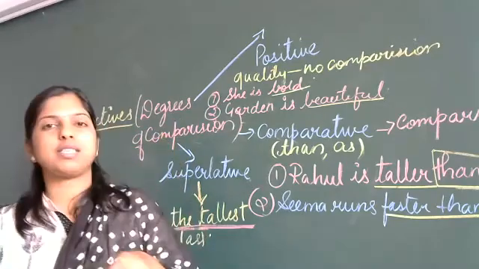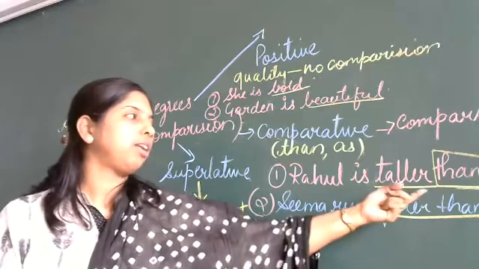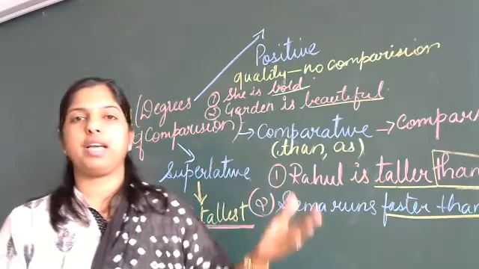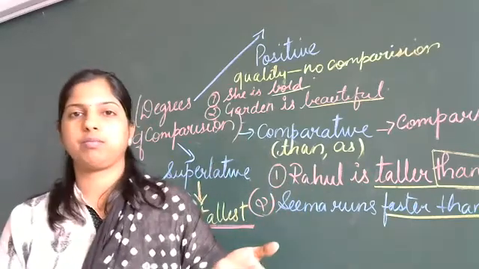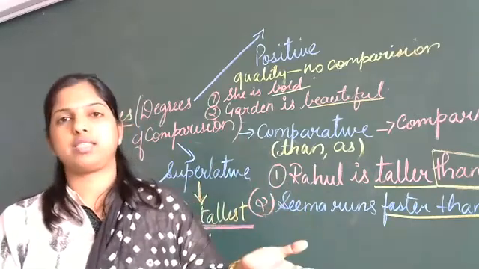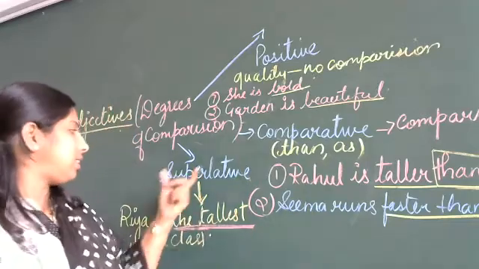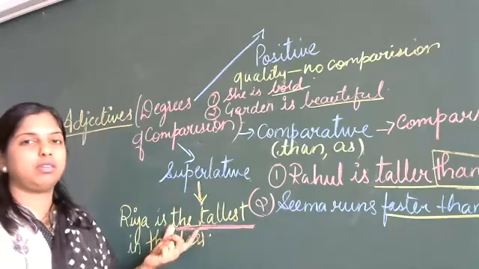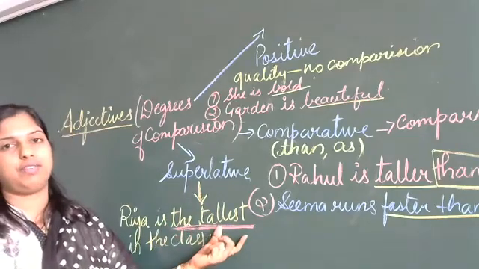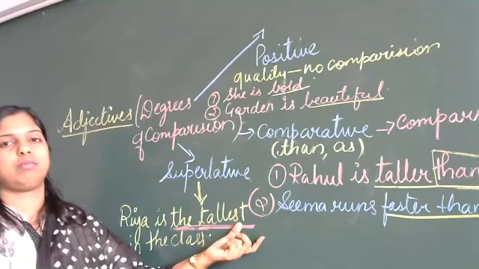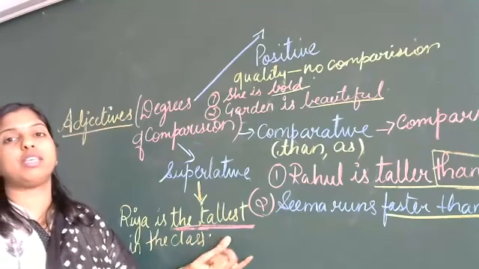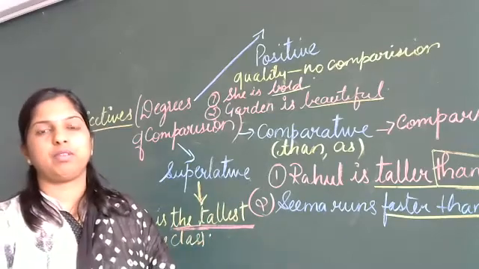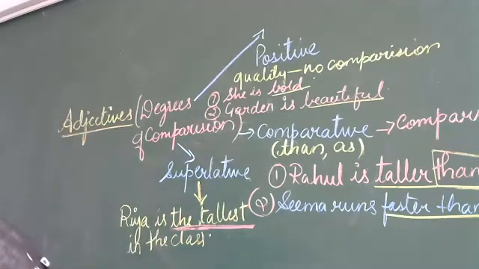So, for few words we add more and most. The rest, maximum words, are added with er and then est. Tall, taller, tallest. Big, bigger, biggest. Small, smaller, smallest. Old, older, oldest. So, this degree, superlative degree, we use the word the with the adjective here. The tallest. The biggest. My house is the biggest in the city or in our colony. One more example I'll give you.